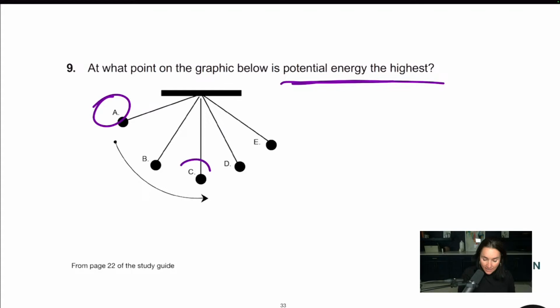Kinetic energy is at its highest right here, right as it comes down to the bottom. It goes shoo. All right. So highest potential, highest kinetic. Then we go here. Then E. E's got potential, but not as high as A. D's got kinetic, but not as high as C. All right, and that is that.